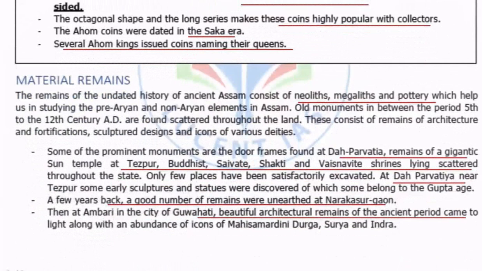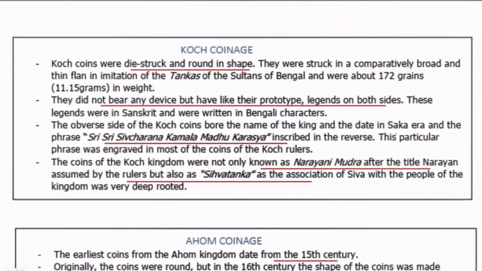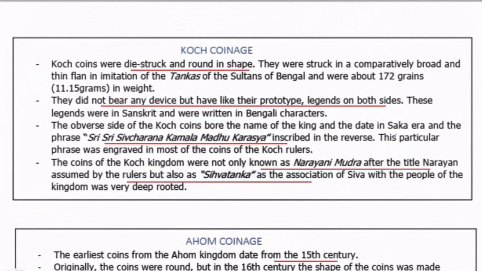Then come the material remains. Among the material remains, very important is Da Parvatiya, the remains of the Sun Temple in Tezpur. The excavation was made in the year 1924, and the time is the 6th century AD. So this is a small briefing about ancient Assam history and its different sources. So thank you.